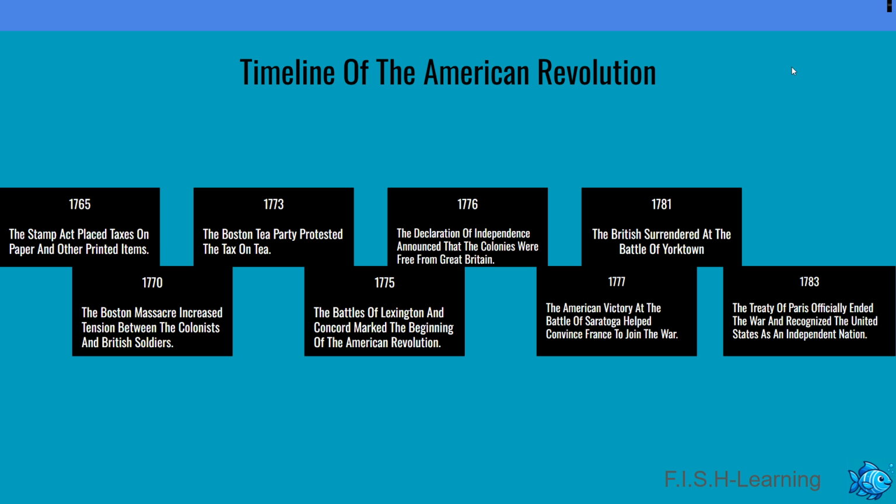1776. The Declaration of Independence announced that the colonies were free from Great Britain. 1777. The American victory at the Battle of Saratoga helped convince France to join the war. 1781. The British surrendered at the Battle of Yorktown. 1783. The Treaty of Paris officially ended the war and recognized the United States as an independent nation.